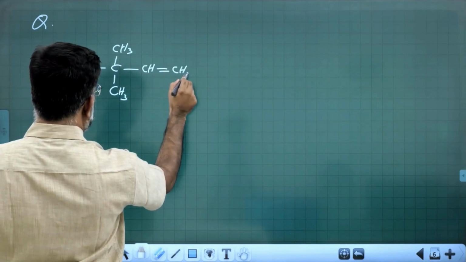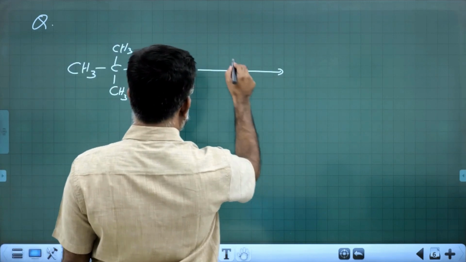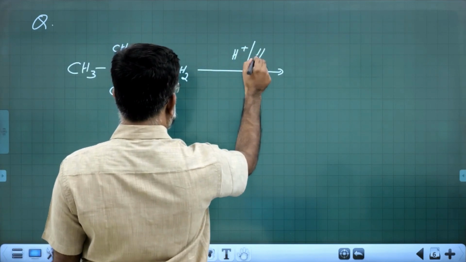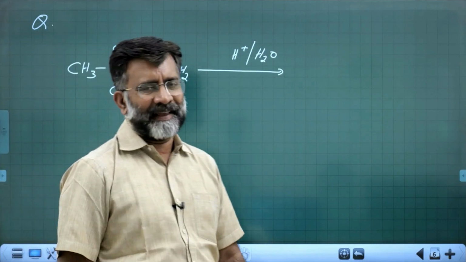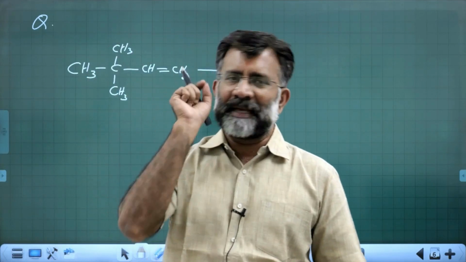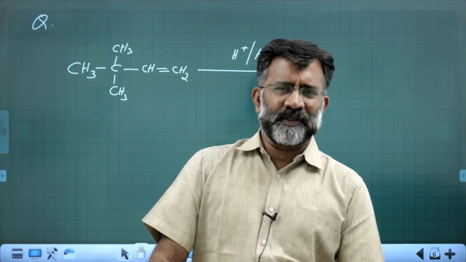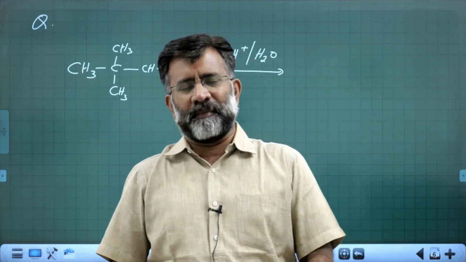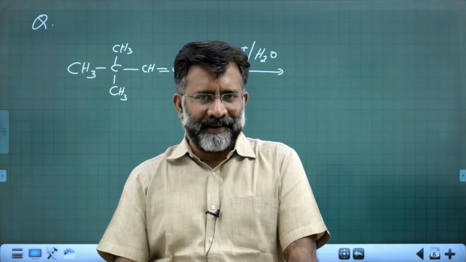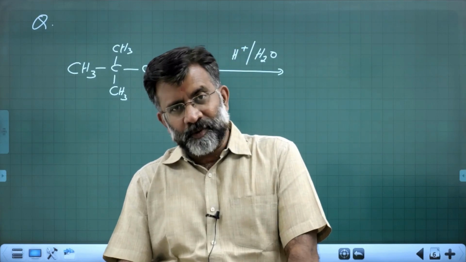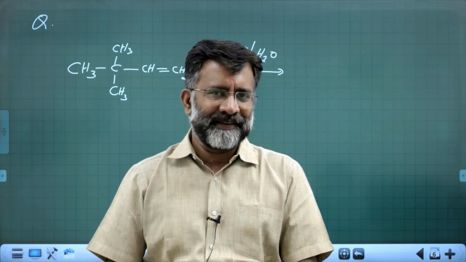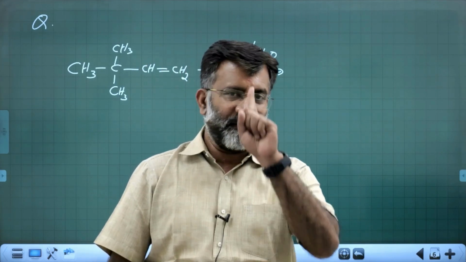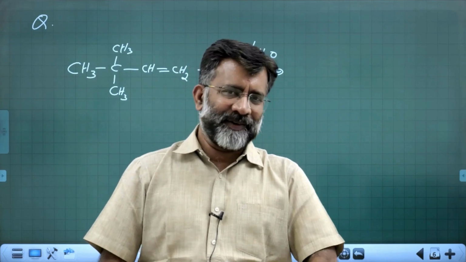And what will be the major product? This is a very simple and common question from this area. I repeat, the questions are: how many alcohols do you get, number 1, and number 2, which is the major product. You try yourself.